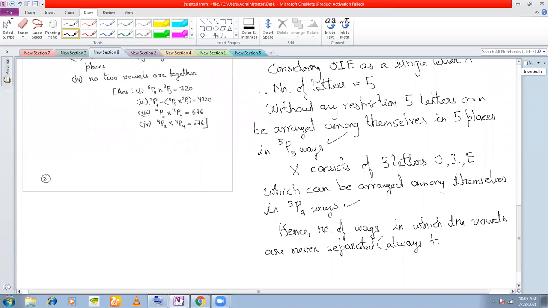Vowels are always together. Instead of saying vowels are never separated, they could have used a language that says find the number of ways in which the vowels are always together, is equal to 5p5 into 3p3, which is nothing but factorial 5 into factorial 3, which you can calculate this to be 720. Is it clear?